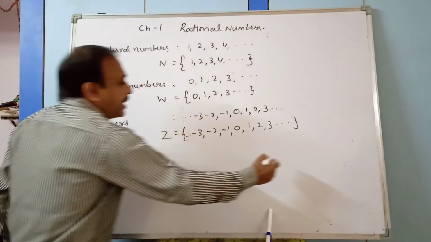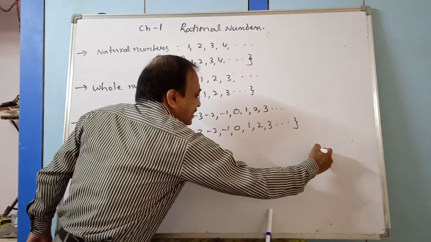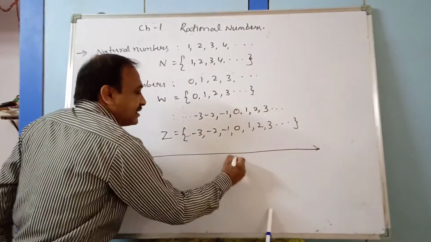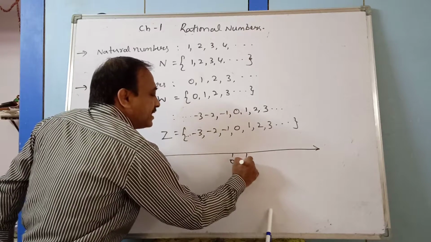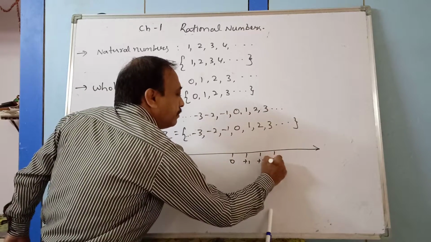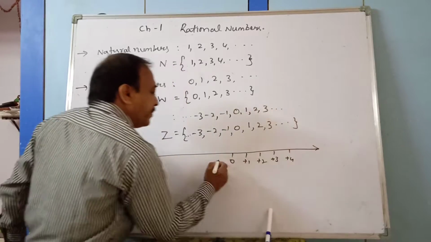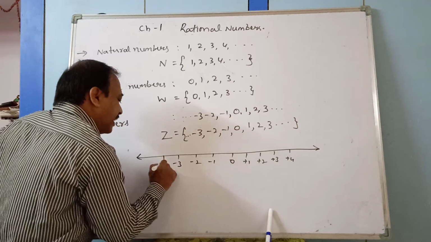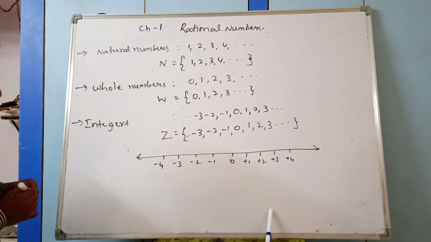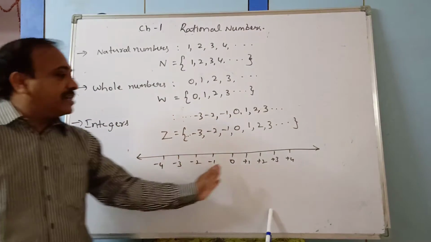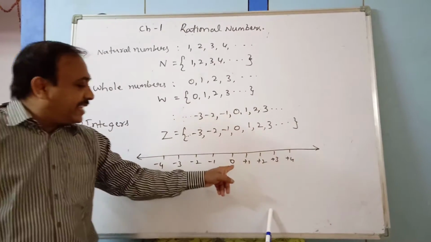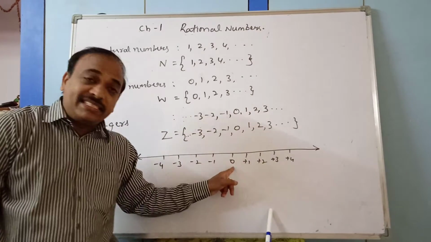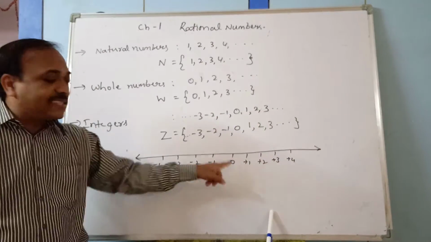So if you go for the number line for these integers, this is 0, then plus 1, plus 2, plus 3, plus 4, then here minus 1, minus 2, minus 3, minus 4. So from this, what can you say? All the positive numbers are greater than 0. All the negative numbers are less than 0.